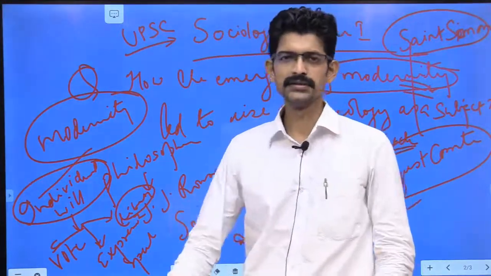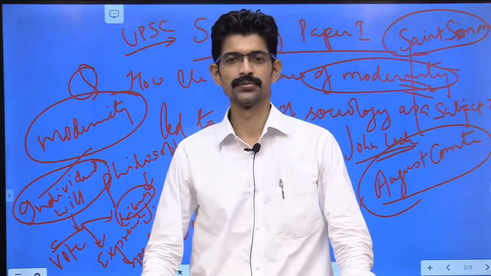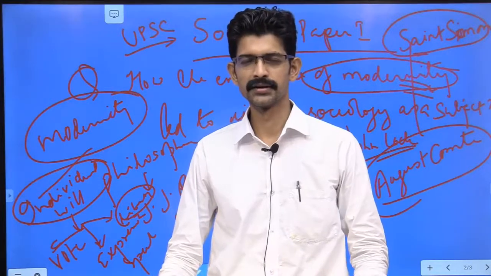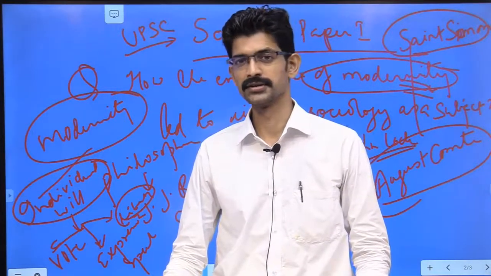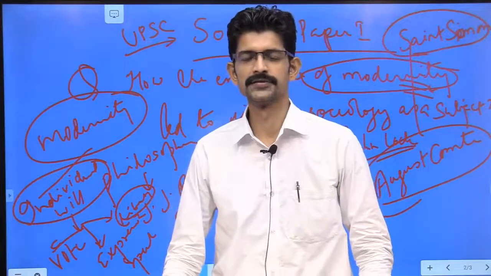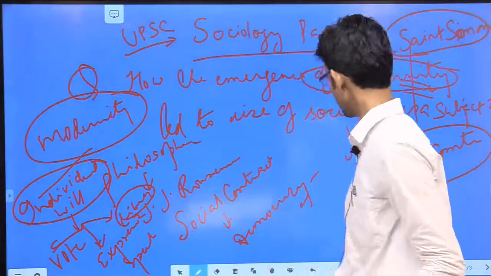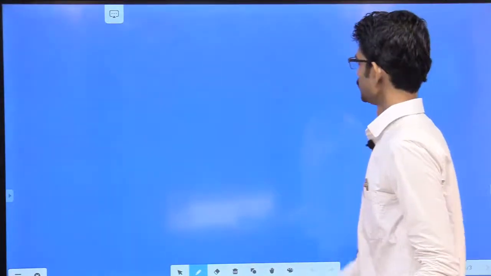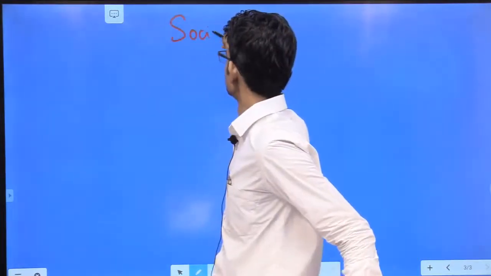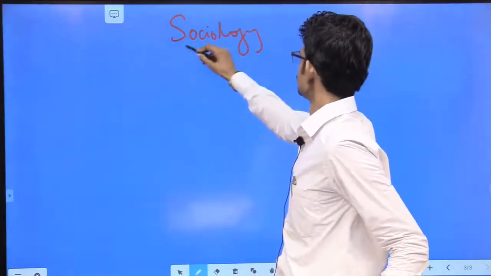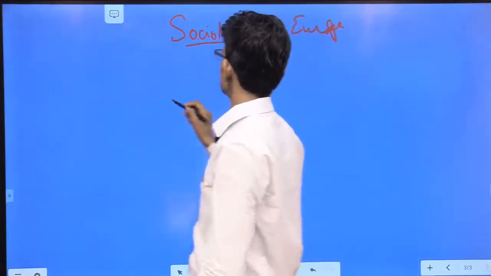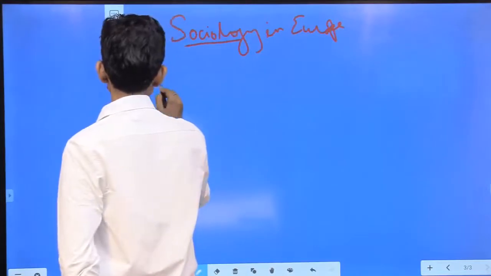In this way, we see that there were various changes in European society which led to the emergence of modernity. Changes in the marital relation and changes in religious and other institutions of society also took part under this sphere. So we will discuss it in detail. We see how sociology emerges in Europe first. To understand it, the emergence in Europe.